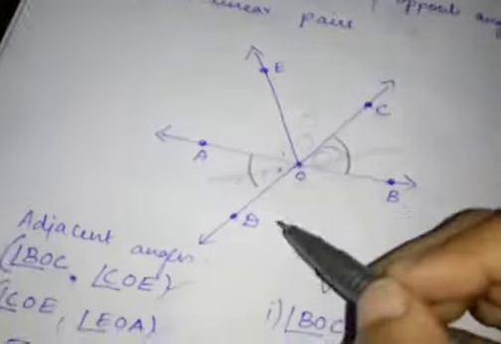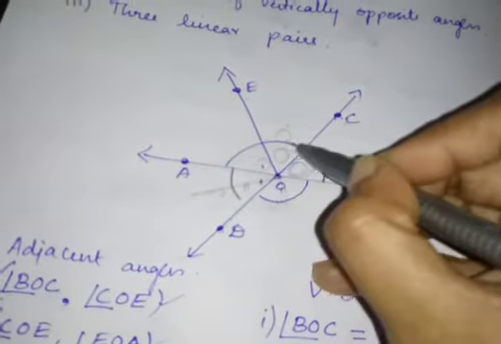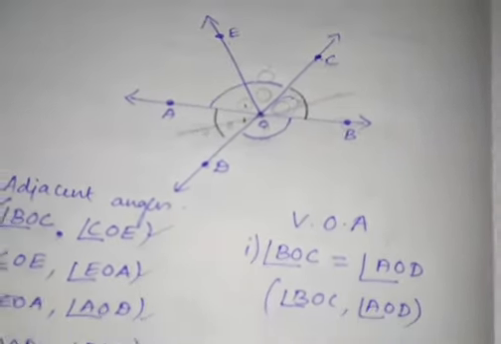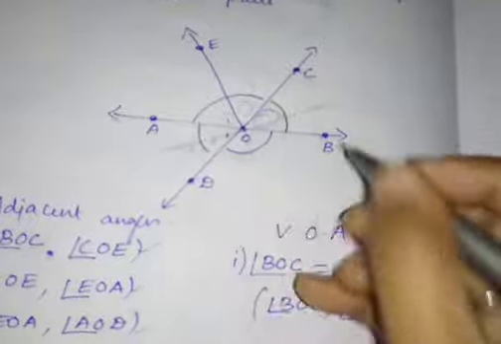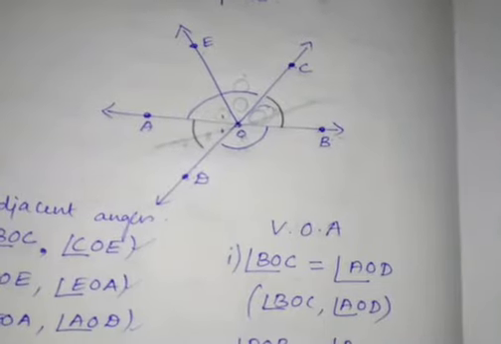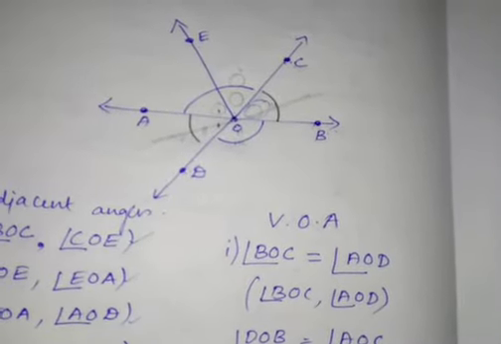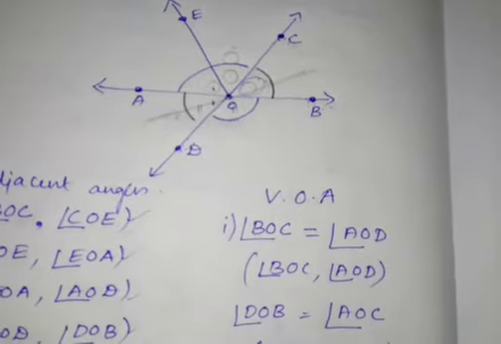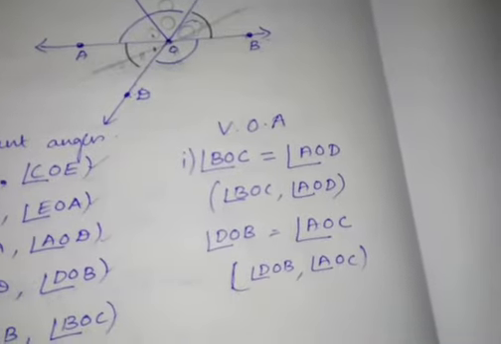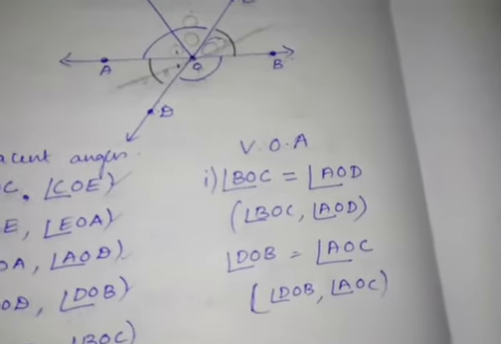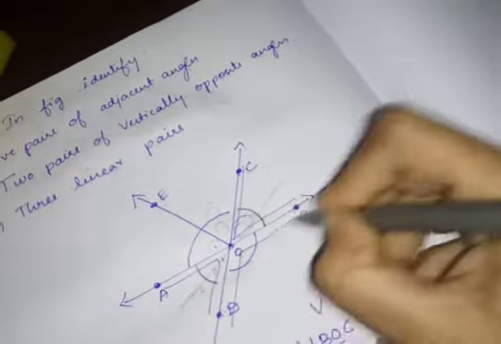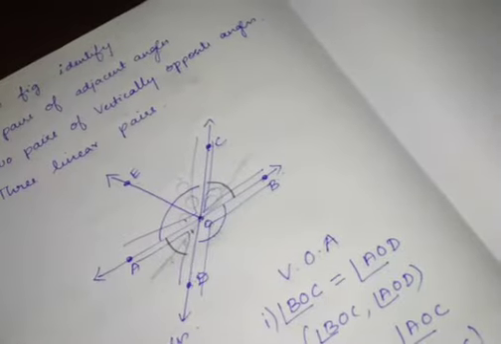Next we can see this angle and this big angle are vertically opposite angles. When you see it in the textbook, it will be much clearer. So next, DOB equal to AOC. So we can say angle DOB comma AOC. DOB comma AOC, this is my second pair. So now I got the vertically opposite angles. These two are equal, and now this one and this one are equal.